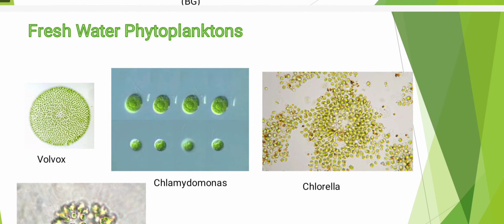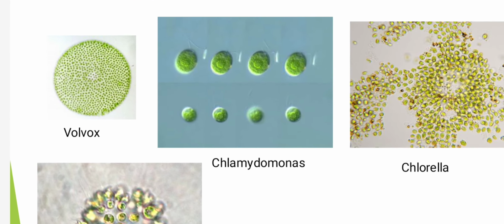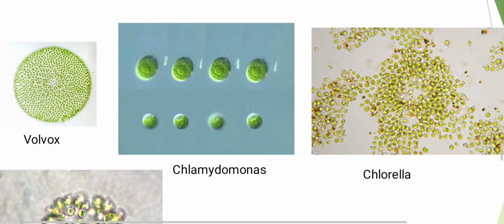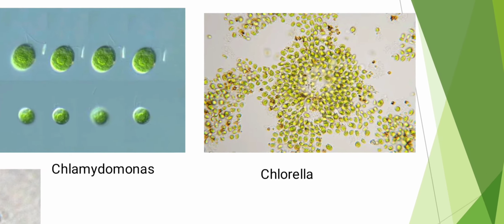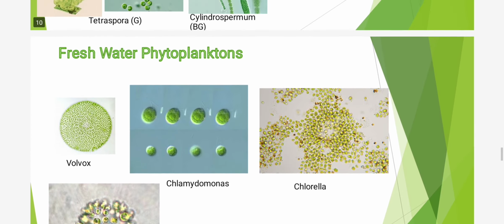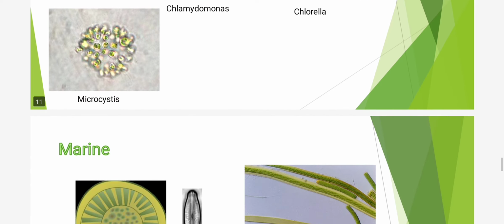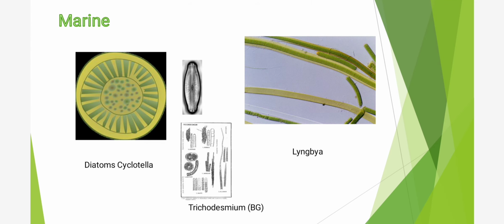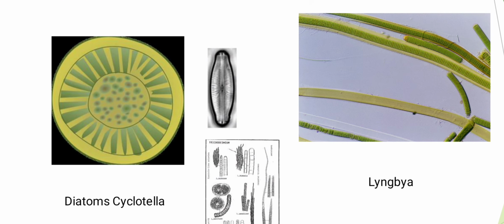Students, then some examples of freshwater phytoplanktons are Volvox, which grows in a colony, Chlamydomonas, which has a unicellular thallus, then Chlorella, and the next one is Microcystis. So students, these are the freshwater phytoplanktons. Next are marine phytoplanktons and mostly they are diatoms, and an example of the first one is Cyclotella.